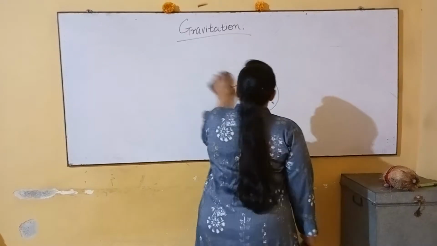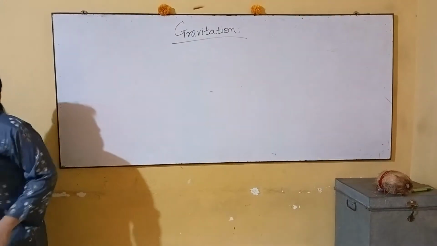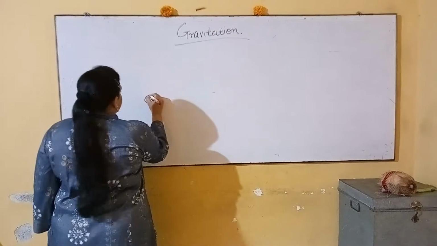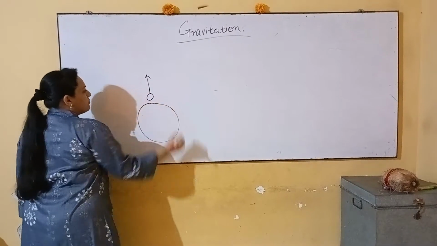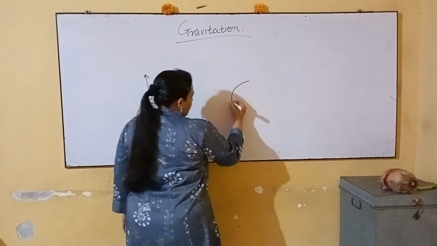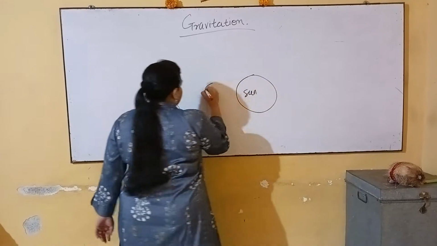We know that when we throw a ball up in the atmosphere, it reaches a certain height and falls down again on the ground. We know that all the planets trace an orbit around the sun.